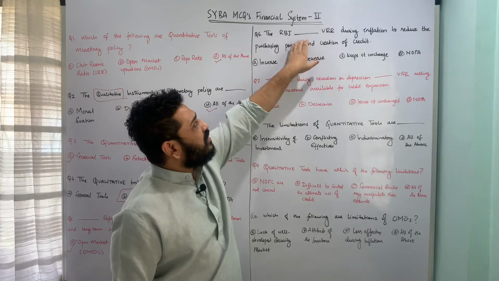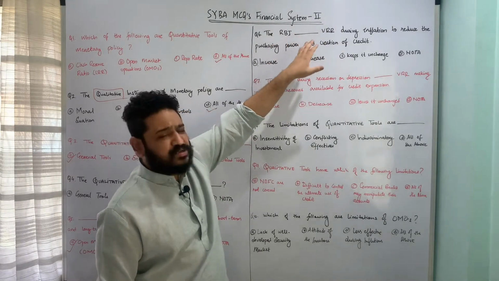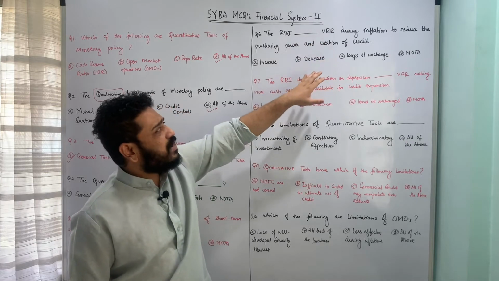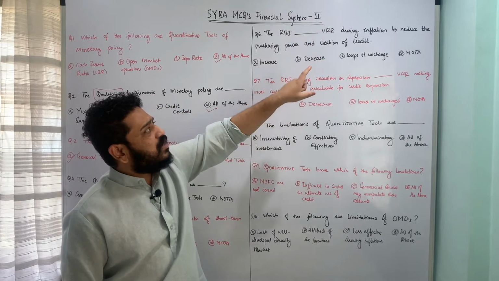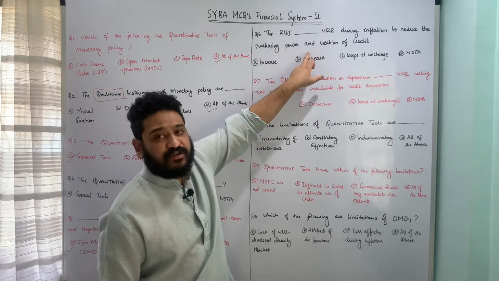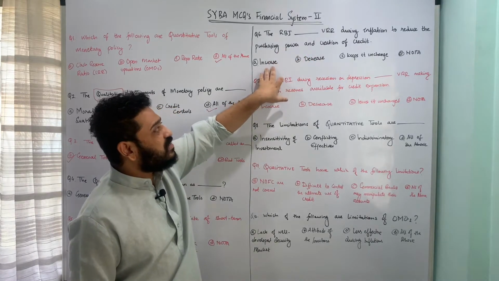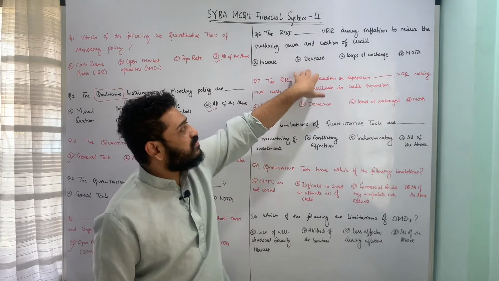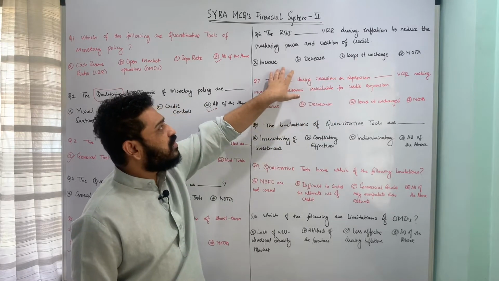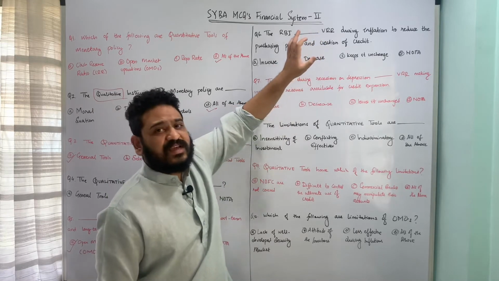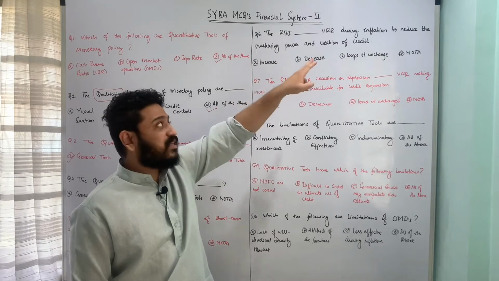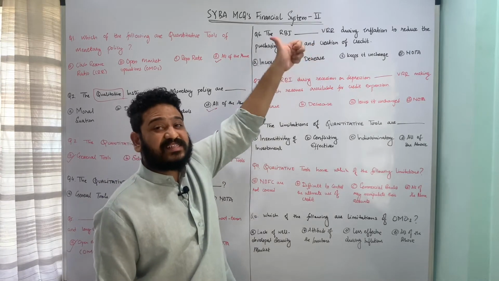So anyways, in this fashion, let us look at what is the possible thing which the Reserve Bank of India is going to do in case of inflation to reduce the purchasing power and creation of credit, whether it is going to increase the VRR, whether it is going to decrease the VRR, whether it is going to keep it unchanged, or none of the above. So here, variation in reserve ratios, what is going to happen is variation in terms of these two important things which are components of VRR, that means CRR and SLR.